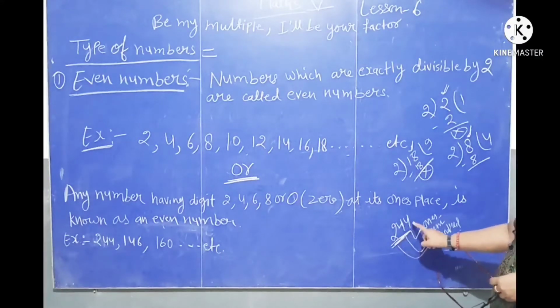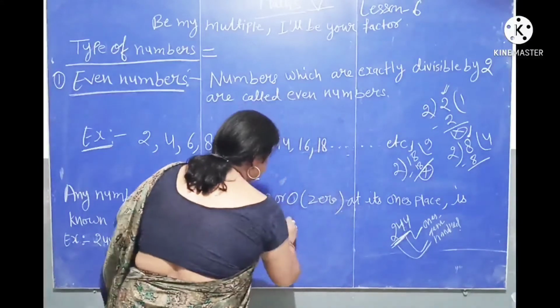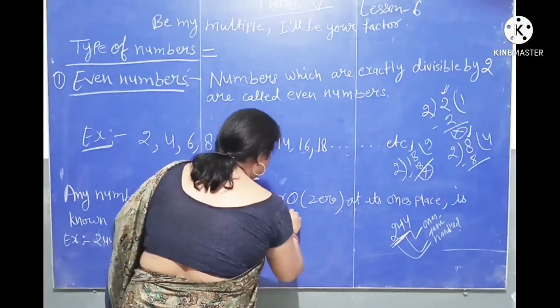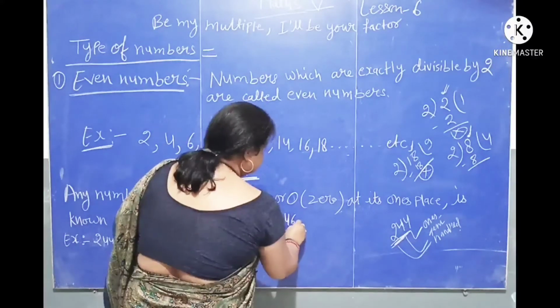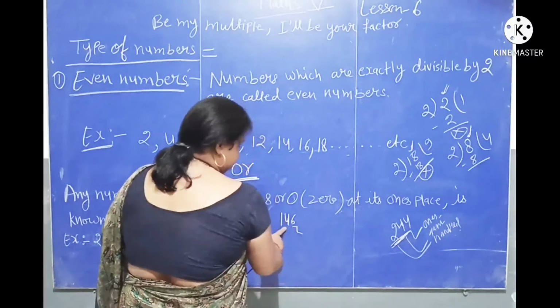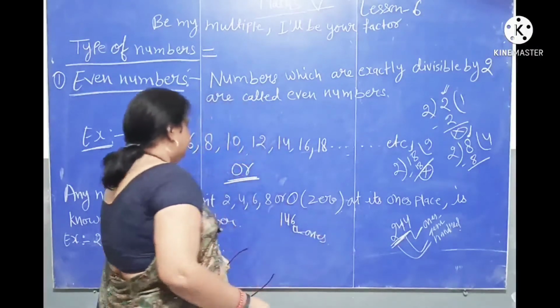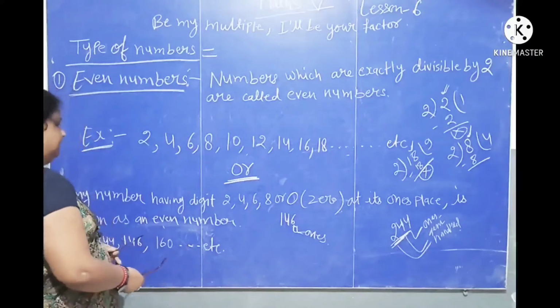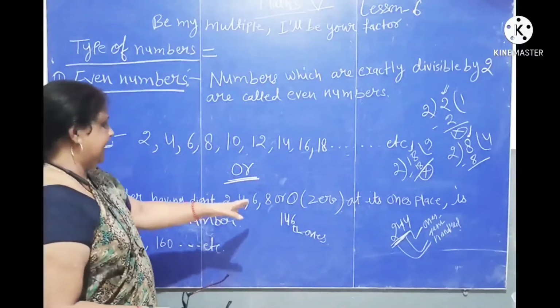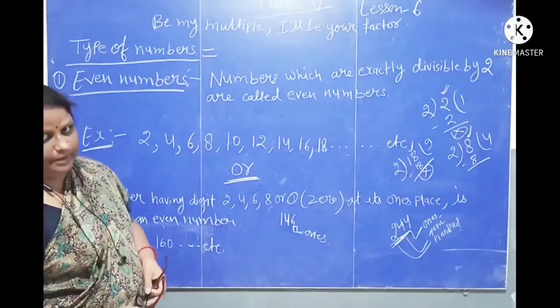And let's check the next number, 146. Here is 6, and 6 is at the place of ones in this number. So if there is 2, 4, 6, 8 or 0 at its ones place, it is known as an even number.